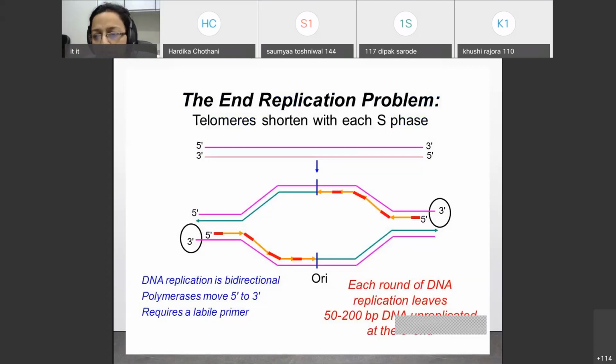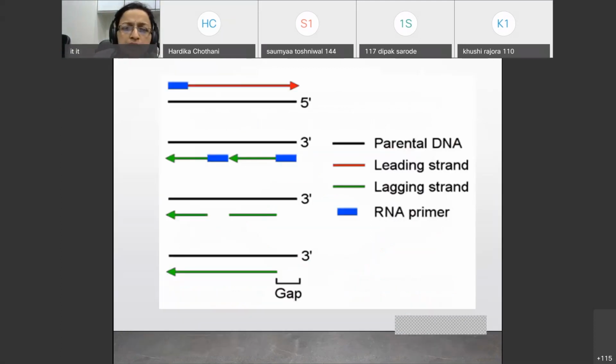And this you can appreciate in this diagram with the double-stranded DNA, then DNA replication. In the circle that I have drawn, the primer will be removed, a gap can be created over there, and this gap will be filled in by the telomerase. So this particular diagram is appropriate, I think.